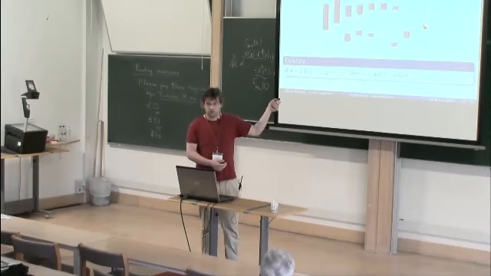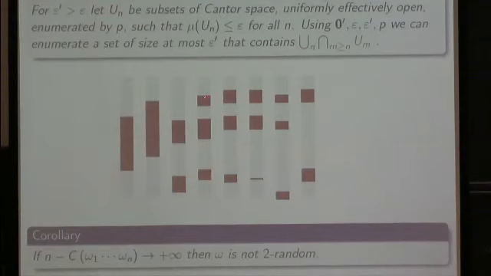Then we want to find some tail, if there is some tail in every set, and put all these tails in a set of small measure. So if randomness deficiency is big, then there is just little red in every set.